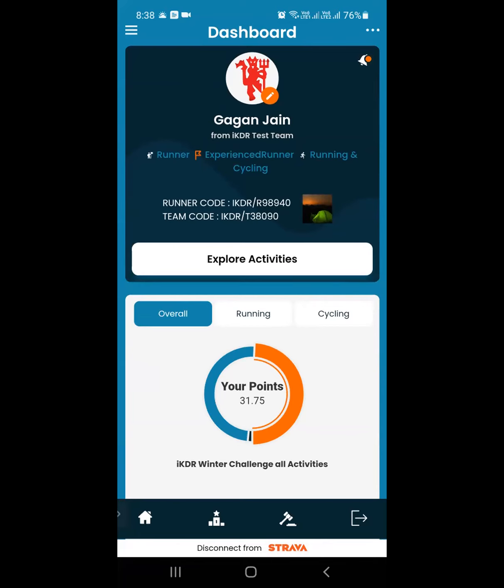Position right now. I suggest mainly that it should be placed somewhere on the left top, how it was last year. Yeah, so we will do that, but we'll have to do it as part of the next release of the APK. Right now, the design and everything is finalized, but we will move it. Just a suggestion, because it is very much placed next to the home button and the back button. And the only reason it is below is that the white strip or disconnect with Strava will come somewhere on your name screen, which might not look aesthetically good, but yeah, we will find a different way to close that button there somewhere. Okay.